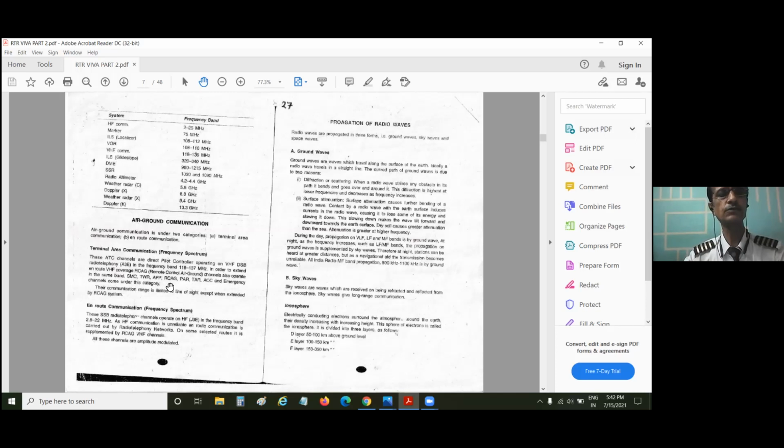SMC, tower, approach, RCAG, PAR, precision approach radar, TAR, terminal approach radar, area control center ACC, and emergency channels come under this category. All these pilot-to-controller channels operate on VHF, and they are known as terminal communication channels, also known as VHF channels. Apart from terminal, when you leave a terminal, you come to en route communication.